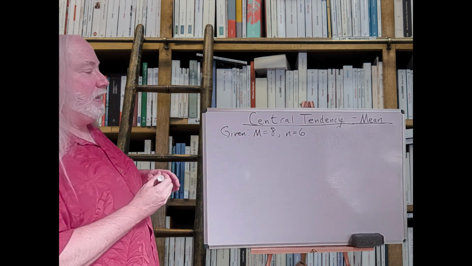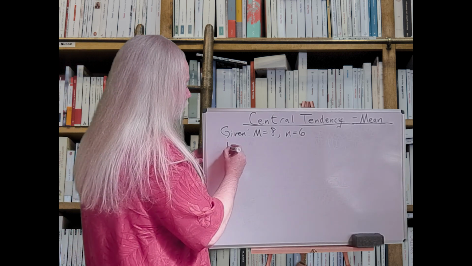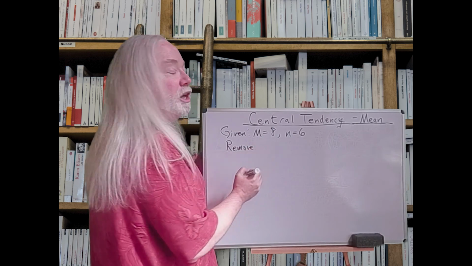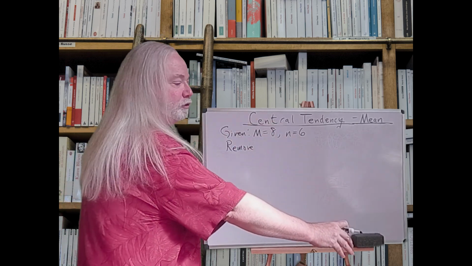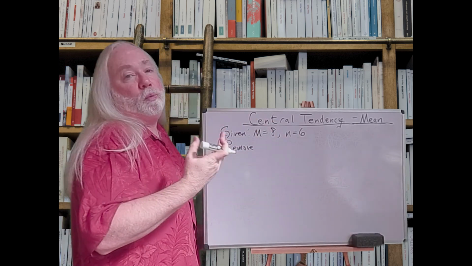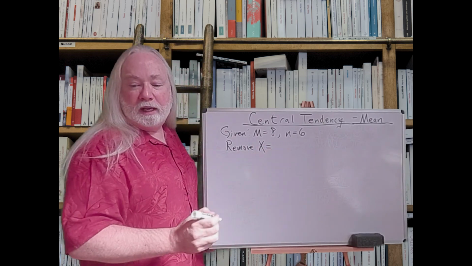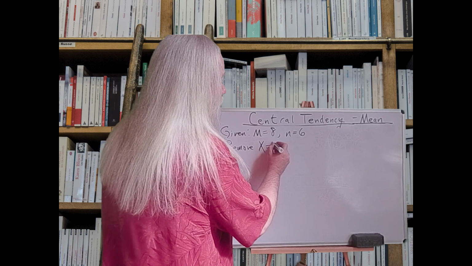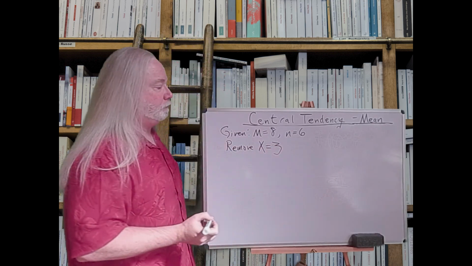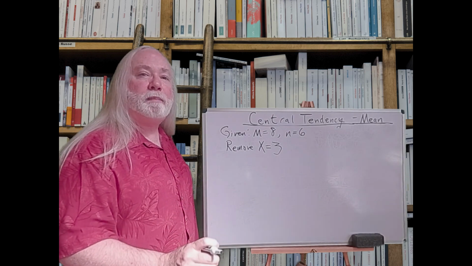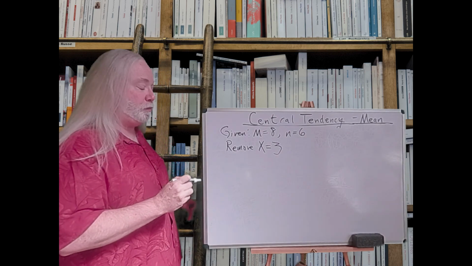Now let's say we've decided to go into our data and we're going to remove a score. We're going to take one of our scores and throw it out for whatever reason. The score we're going to remove is a score of, say, 3 points. What we want to know now is, well, what happens to the mean, and specifically, what is the new mean?